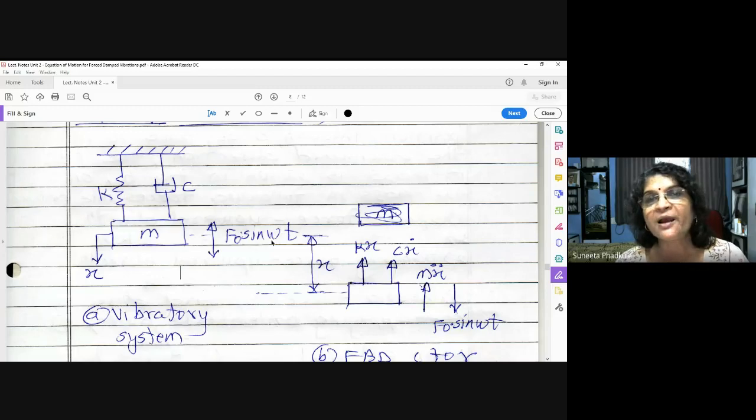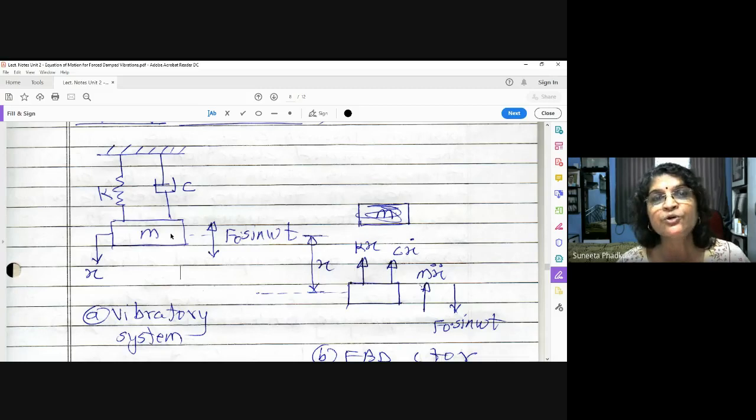Because this force is not steady, it is also vibrating, continuously acting on the body upward and downward. So this type of force is going to create the forced vibration in the system.